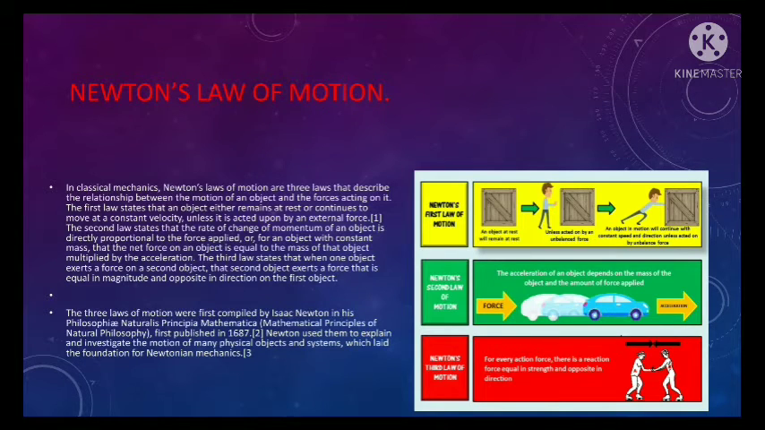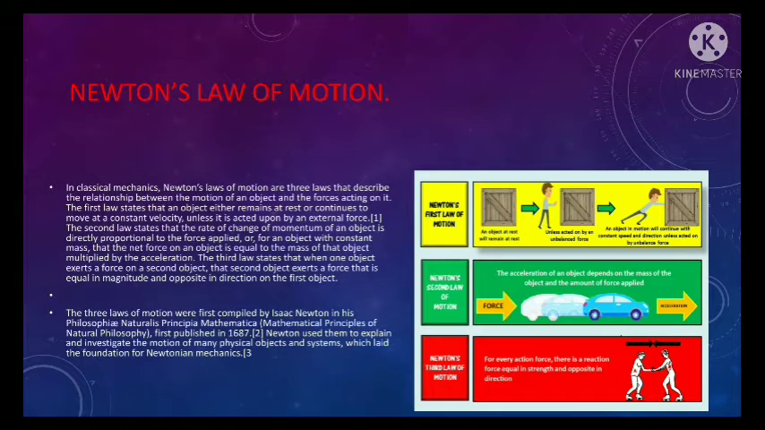In classical mechanics, Newton's laws of motion are three laws that describe the relationship between the motion of an object and the forces acting on it. The first law states that an object either remains at rest or continues to move at a constant velocity unless it is acted upon by an external force.